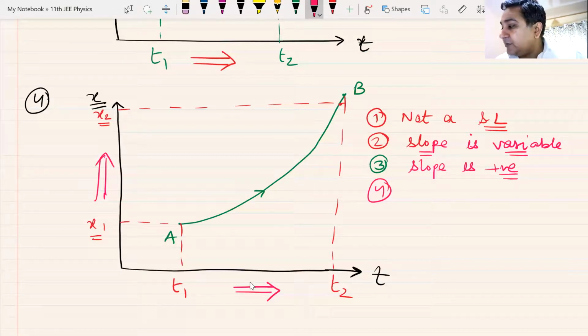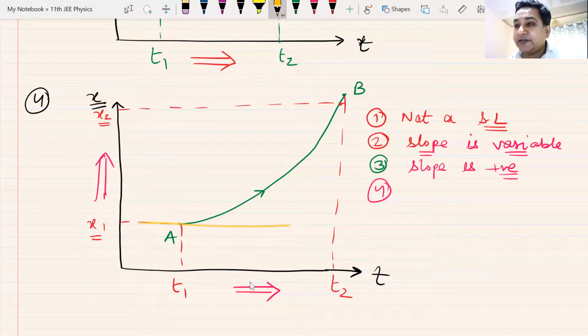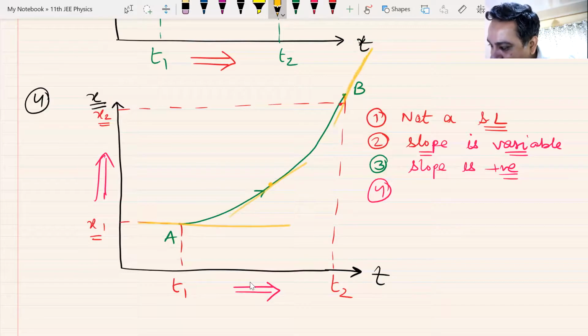At point A, if I draw a tangent, the tangent has zero slope. The tangent goes like this. If I draw a tangent here at this point, the tangent will be like this. If I draw a tangent at point B, it will almost be parallel to the y-axis.